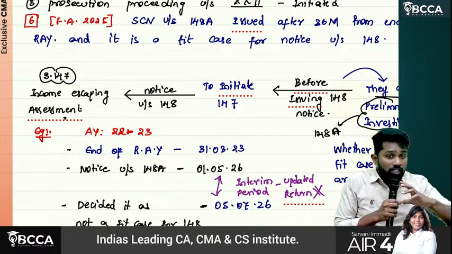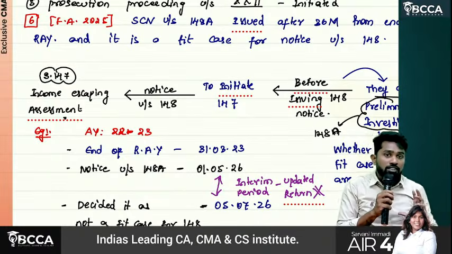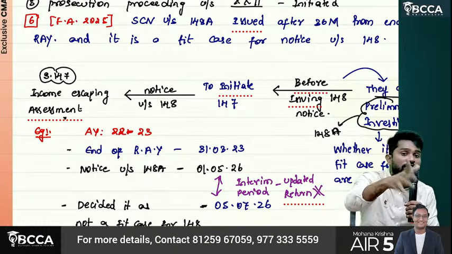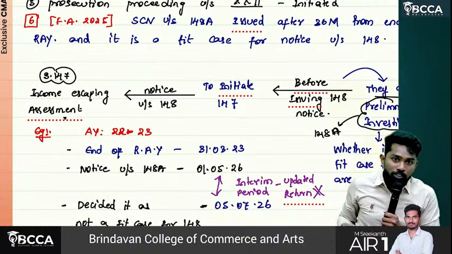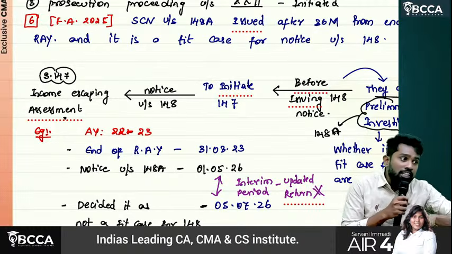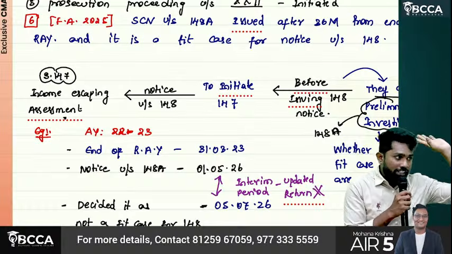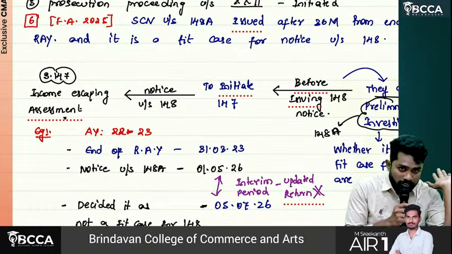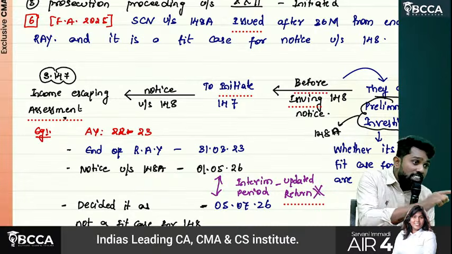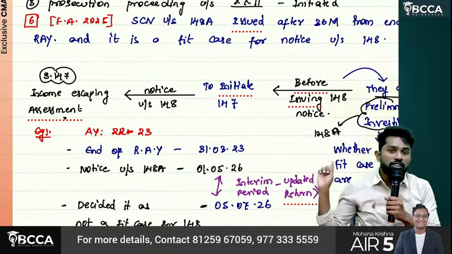Later on, sir, the department thought it was wasting so much time on giving 148 notices also. So they introduced one more thing called 148A. So before giving 148, they'll issue 148A. So 148A is a notice first given to the assessee. Then they'll check whether it is a fit case to give a 148 notice or not.